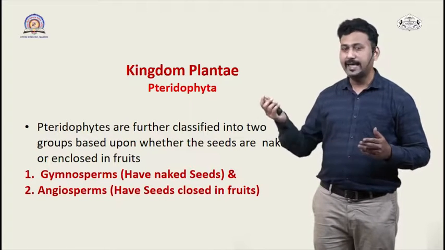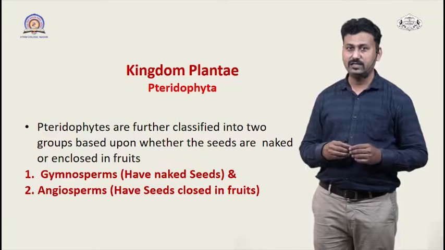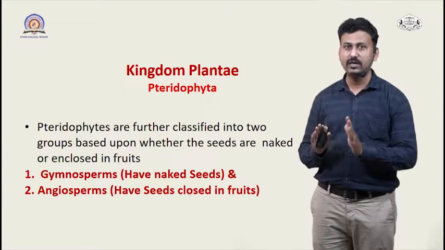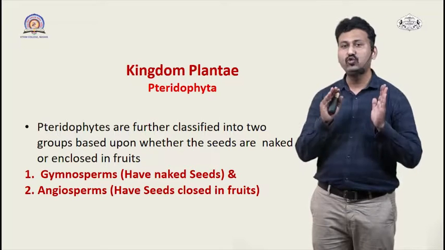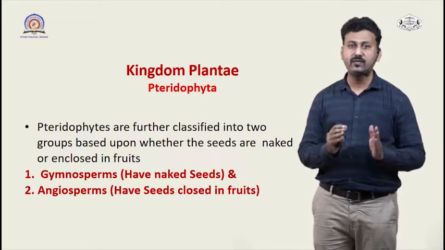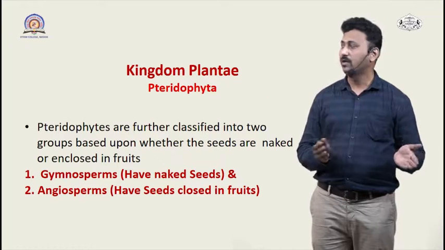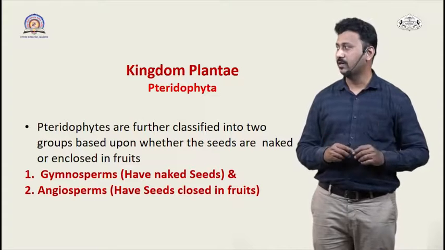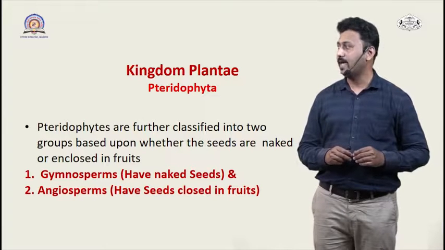Now these are further classified. So they are further classified into two groups based upon whether the seeds which are produced by these plants are naked or enclosed in fruits. So these two groups are gymnosperms and angiosperms.